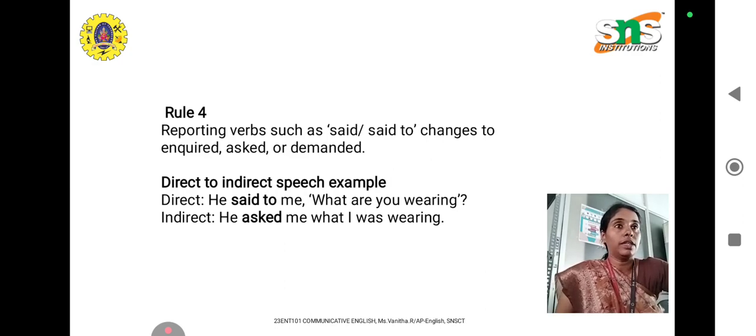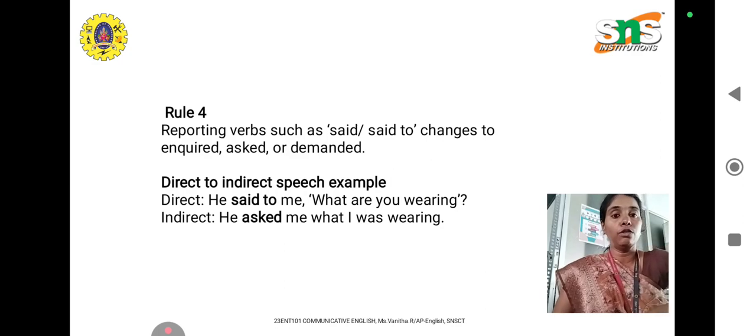We'll have a small example. She said she can dance. Here, unlike in rule 4, I am not changing said to asked, because there it was a question. Here it is not a question, it is a statement. So in indirect speech it is changed as, she said that she could dance. Can becomes could, the past tense, the basic rule.